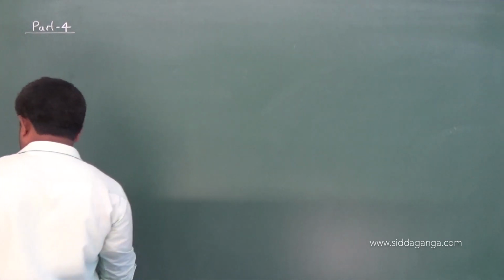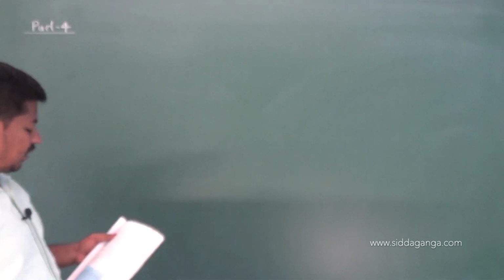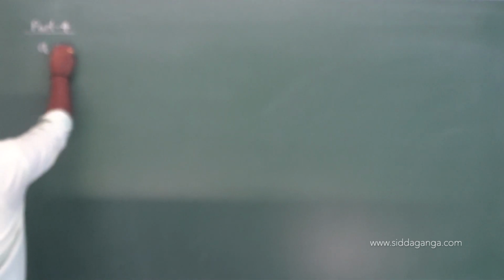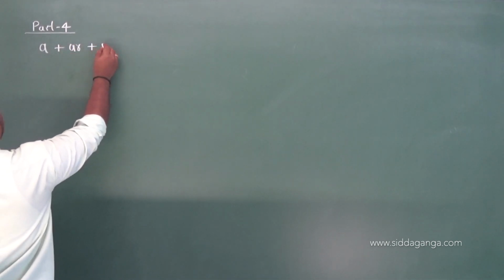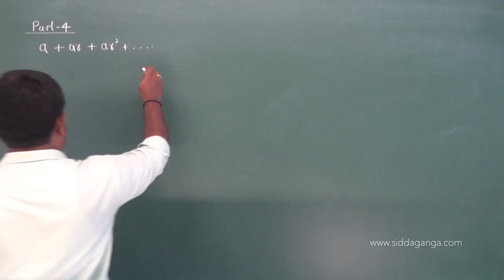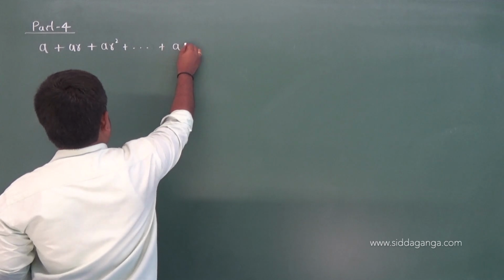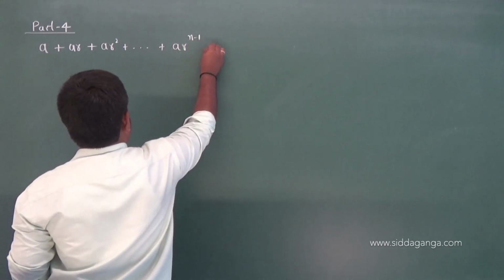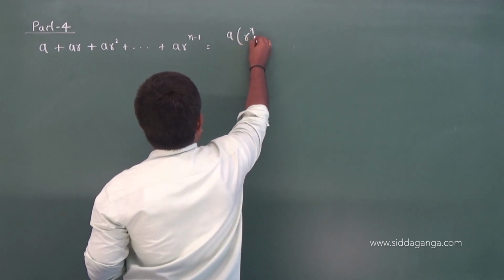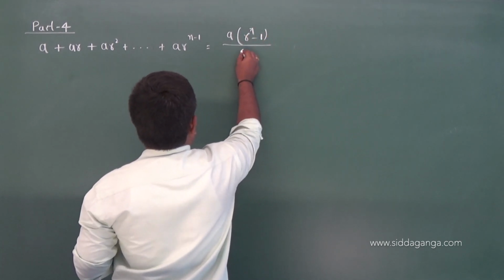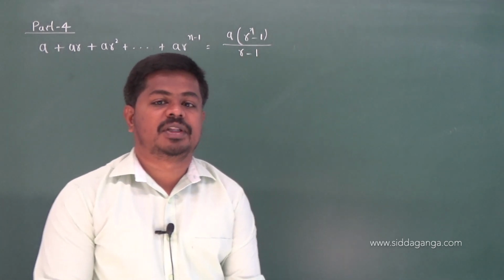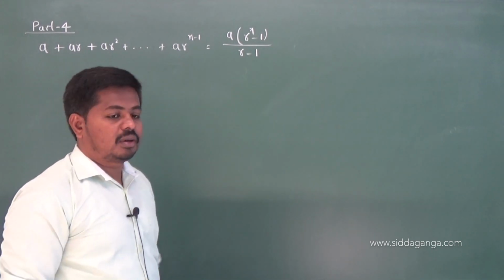So in the exam they ask like this: prove that a plus ar plus ar square and so on plus ar power of n minus 1 is equal to a into r power of n minus 1 divided by r minus 1 by the principle of mathematical induction, which is true for all natural numbers.